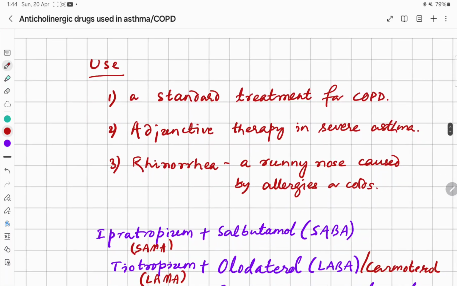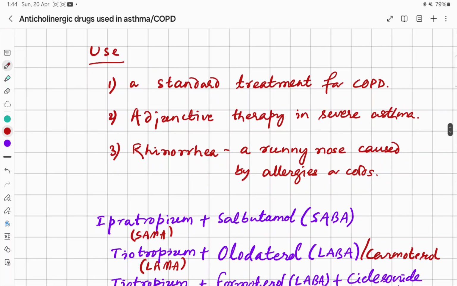So they can be used in treatment of COPD mainly as a standard treatment for COPD, and they can be used as adjunctive therapy in severe asthma in combination with beta 2 agonists or corticosteroids, and the antimuscarinic drugs can also be used in rhinorrhea, a runny nose caused by allergies or colds.